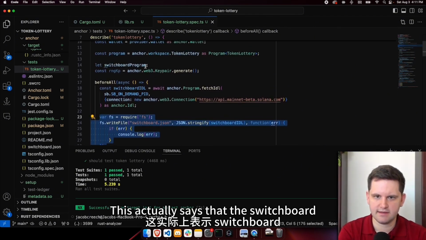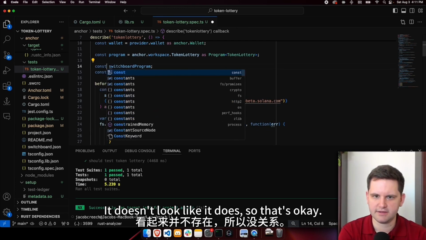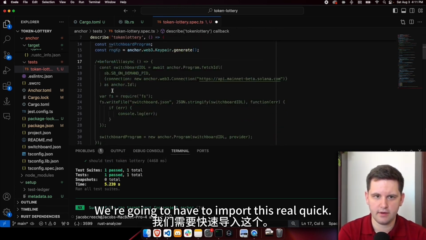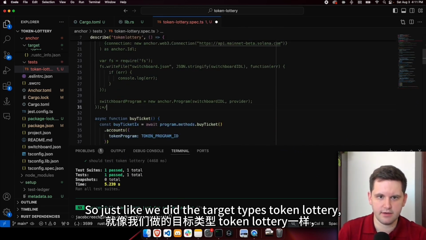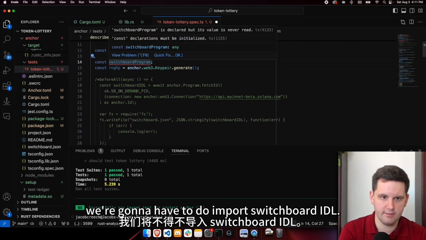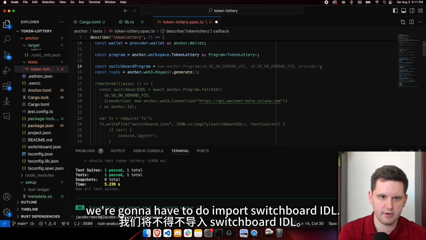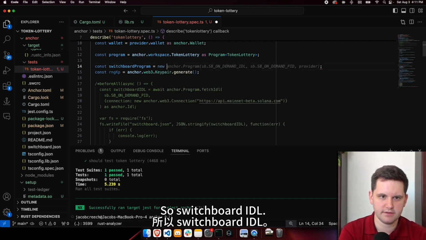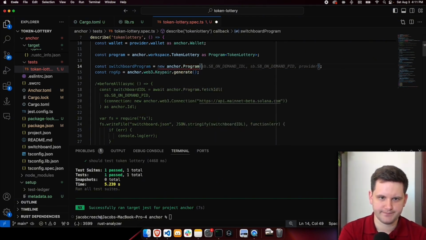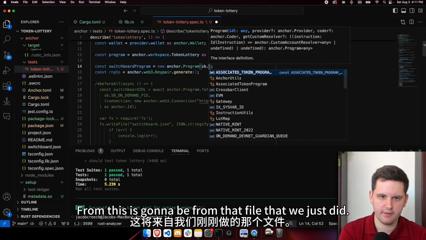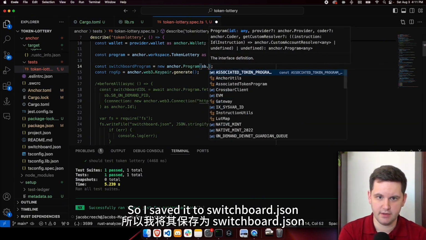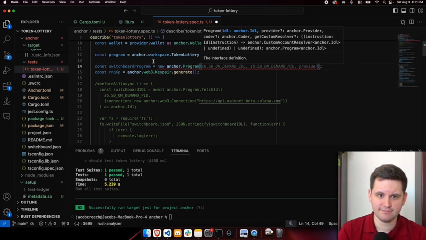This actually says that the switchboard on demand IDL exists. It doesn't look like it does, so that's okay. We're going to have to import this real quick. Just like we did the target types token lottery, we're going to have to do import switchboard IDL. This is going to be from that file that we just did, so I saved it to switchboard.json.